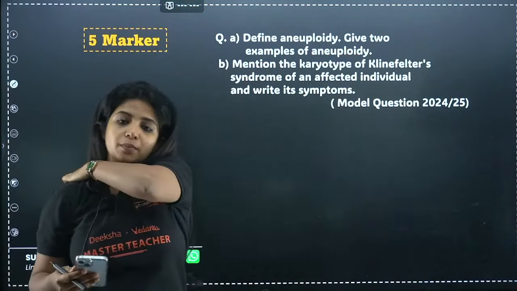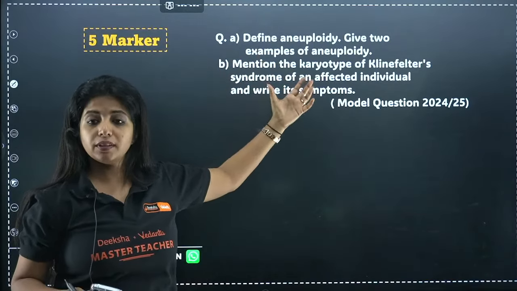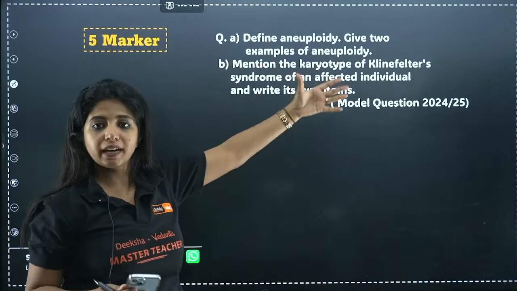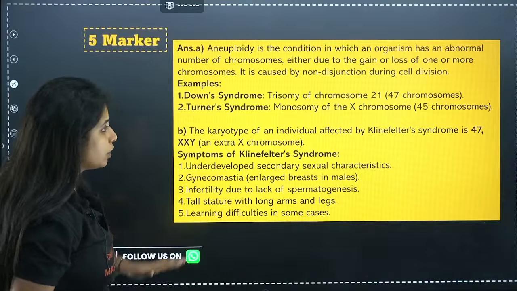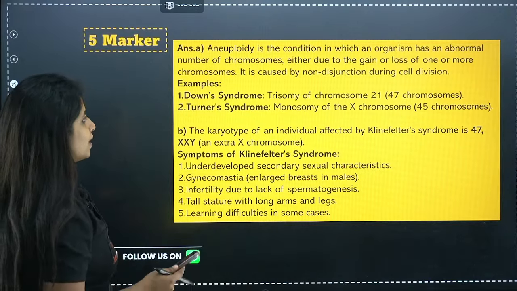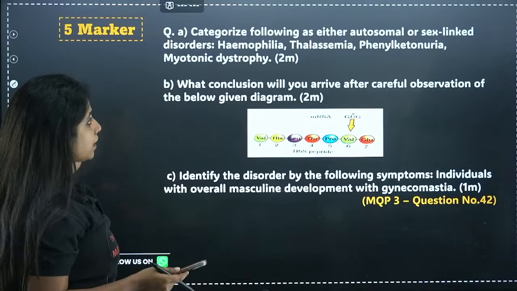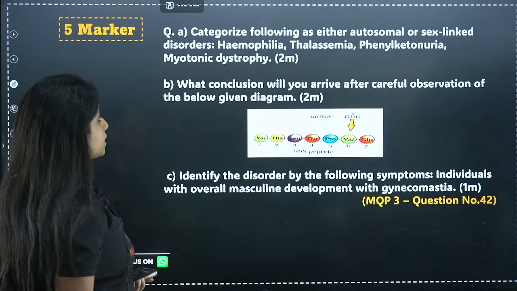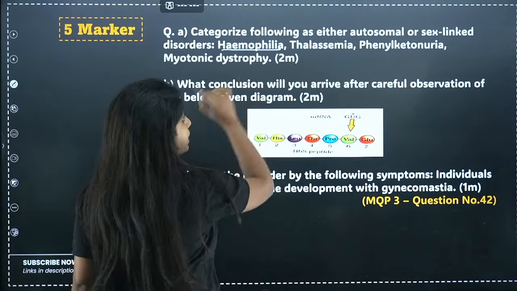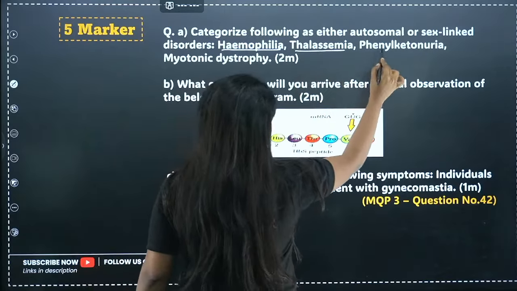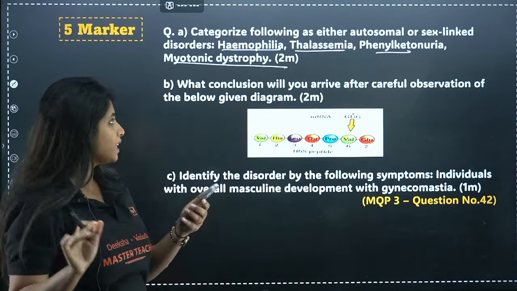Now, you have some model question paper questions, and that is this. Define aneuploidy, give examples for that, and mention the karyotype of the Klinefelter syndrome. I have already explained it to you. The answer is right in front of you, so you can just follow it. That would be more than enough. Okay, and also categorize the following as either autosomal or sex-linked disorders. This is given in MQP3 this year's. So hemophilia, you know, it is sex-linked. Thalassaemia, phenylketonuria, myotonic dystrophy, all of them are going to be autosomal as well.